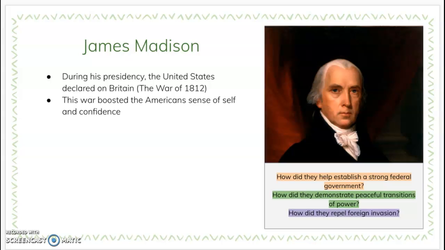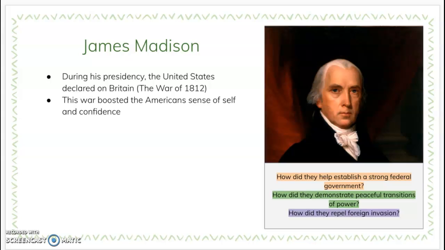Some of these violations included capturing American sailors and forcing them to work for the British military, attempting to stop American ships from trading or entering France, and beyond this, the British armed Native American tribes to encourage conflict between the U.S. government and the indigenous civilizations. Overall, the British tried to undermine the Republic and challenge the sovereignty of the United States.